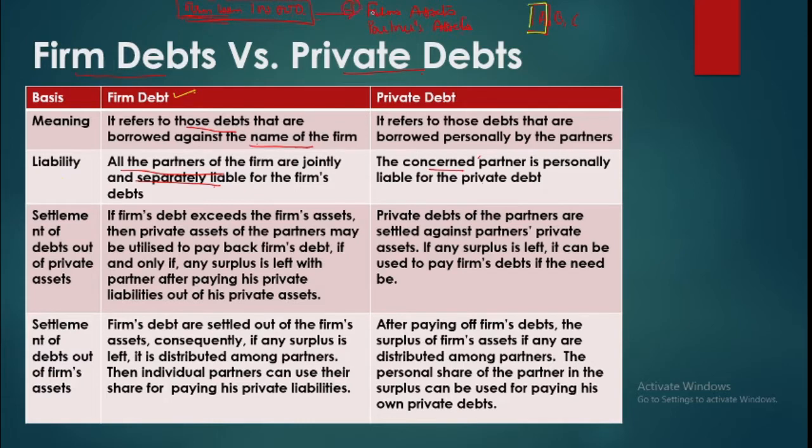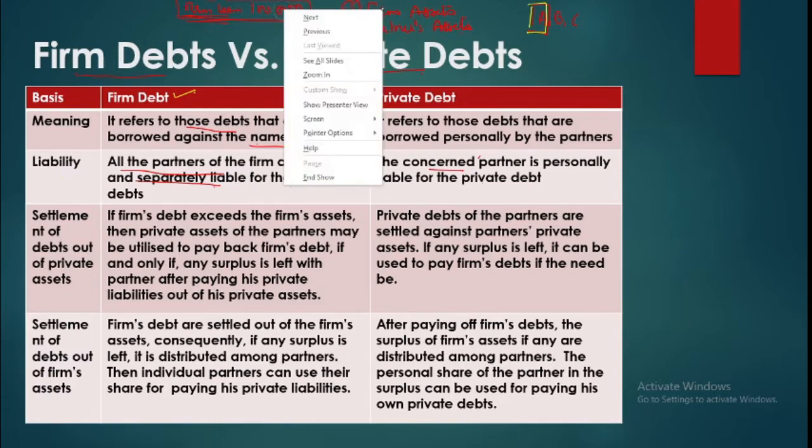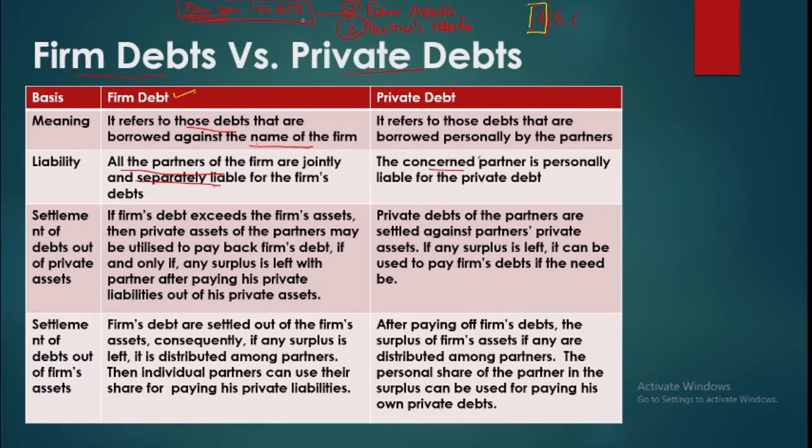So first of all, firm's assets will be used to pay firm's liabilities. If these are not sufficient, then you will call upon the partners. So partners are jointly as a firm and individually liable to pay the firm's liabilities. Now when they are individually asked to pay the liabilities, then we'll have to see whosoever can bring the money. So it's not that they will be bringing money in the proportion only. So if some of the partners cannot bring money, then the remaining partners will be bringing money to pay the debt. Whereas the private liabilities, the personal debts, these are the personal liabilities of the relevant partner only. So he shall be paying it.